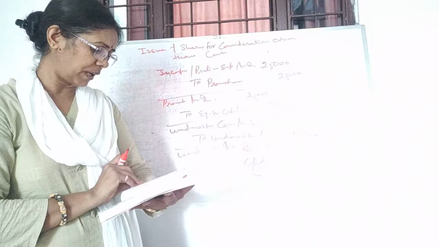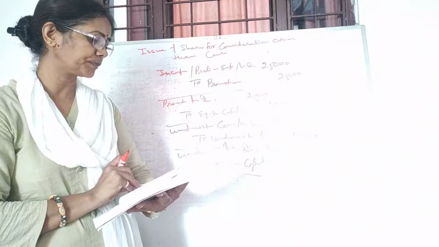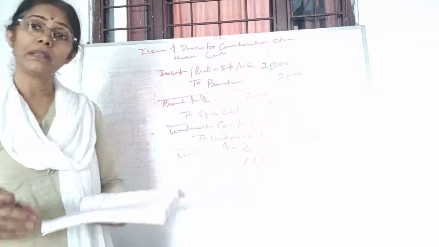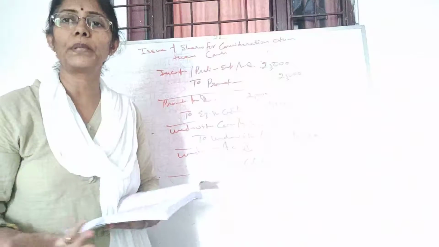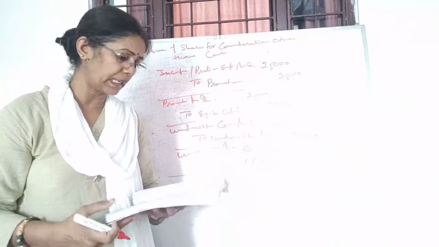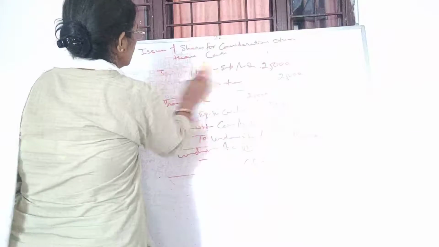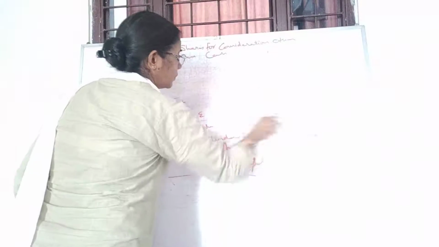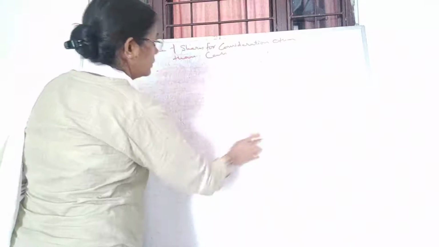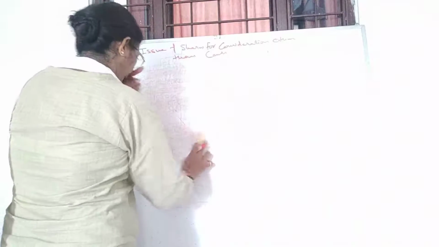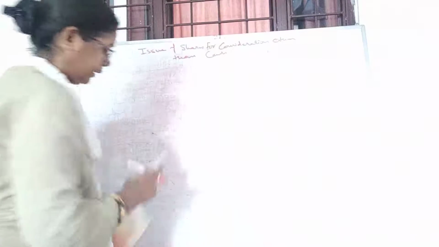So let us take one more example. Here they are talking about the premium, so all the points will be clear regarding premium. Illustration number 35 is telling. So the first point, two parts are there.